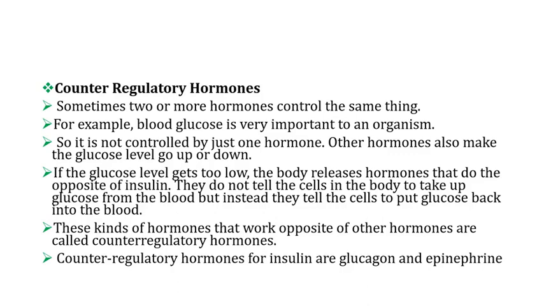Once the level of glucose in the blood is down, then the glucagon will be secreted by alpha cells to increase the production of glucose into the blood. That is to take the cell to put glucose into the blood rather than taking it from the blood.